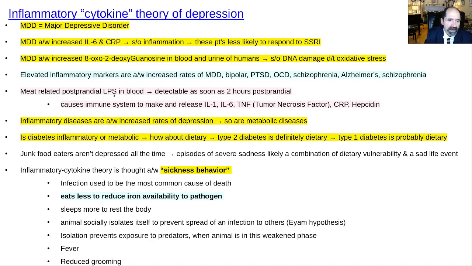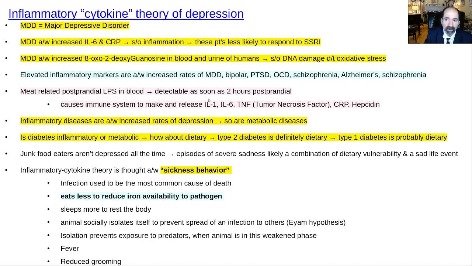Like we said, the LPS is the bacterial endotoxin from gram-negative bacteria, lipopolysaccharide. And that's detectable as soon as 2 hours after eating a meal with meat, and because you're kind of double screwed with the meat. The saturated fats increasing blood-brain barrier permeability, and now the gram-negative bacteria growing on the meat are going to get killed by the pancreatic enzymes, and then they're going to release their endotoxin, and then because the saturated fats increase gut permeability, it's going to break across the gut barrier and elicit an immune reaction in the gut wall and potentially one in the blood as well.